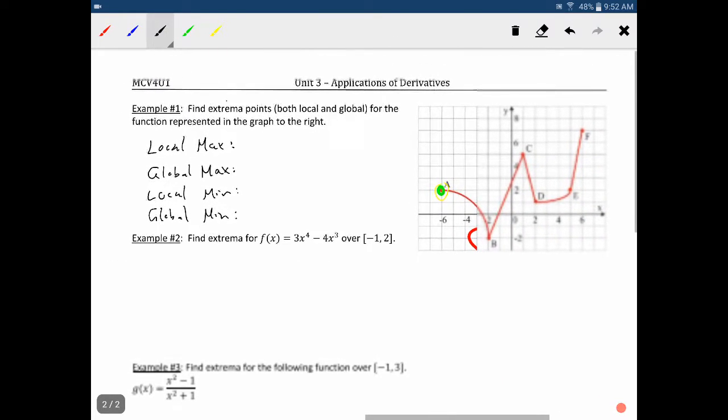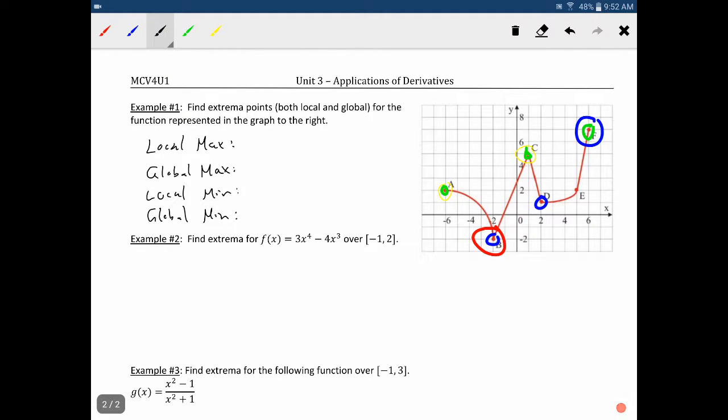So my local max were, what did we have? We had A and we had C, and point F was our global. For minimums, we had a local minimum of D and we had a global minimum of B.